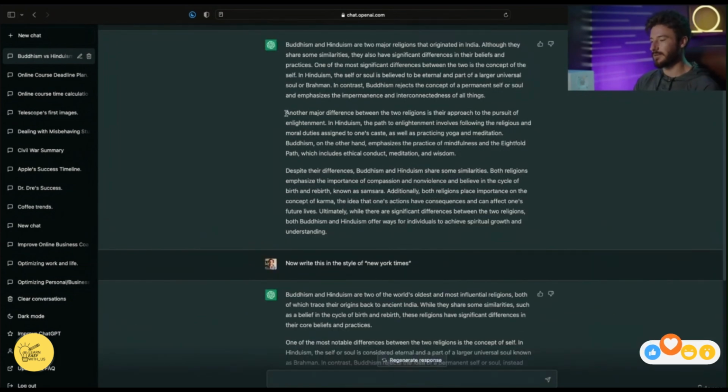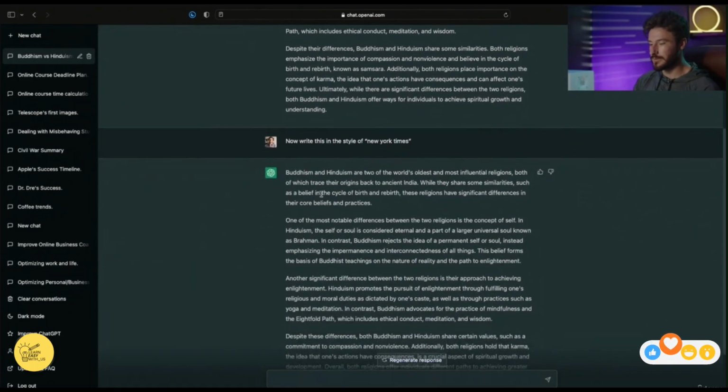So in our first example, the second paragraph starts off, another major difference between the two religions is their approach to the pursuit of enlightenment. In Hinduism, the path to enlightenment involves following the religious and moral duties assigned to one's caste, as well as practicing yoga and meditation. In the New York Times version, it sounds like this.